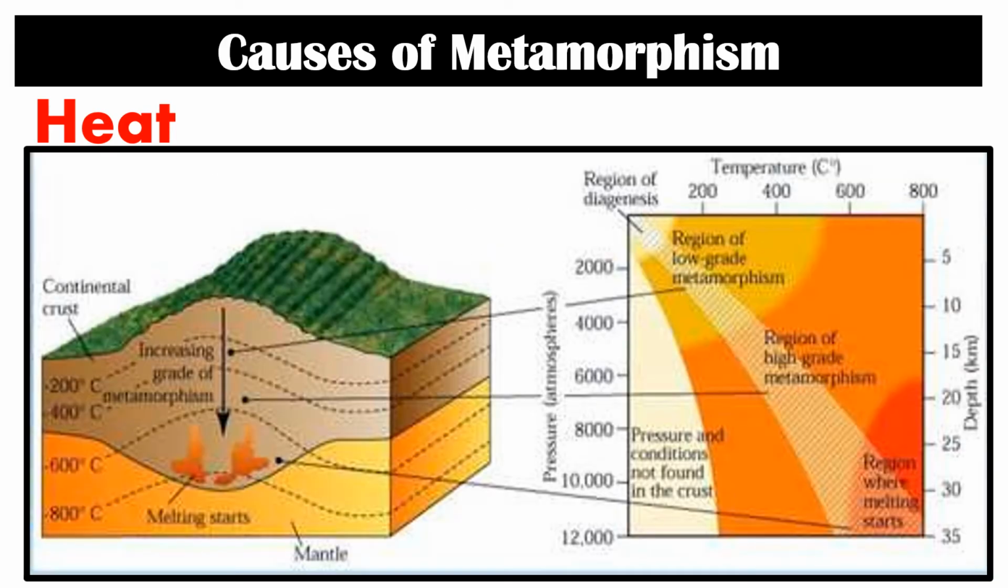Now, I want you to take note that as you go deeper into the Earth's layers, temperature tends to increase, and metamorphism will only start once a rock is exposed to 200 degrees Celsius. And as the temperature increases, there will be a higher grade of metamorphism happening in a rock. Now, if a rock is exposed to a temperature between 700 and 1300 degrees Celsius, it may start to melt.